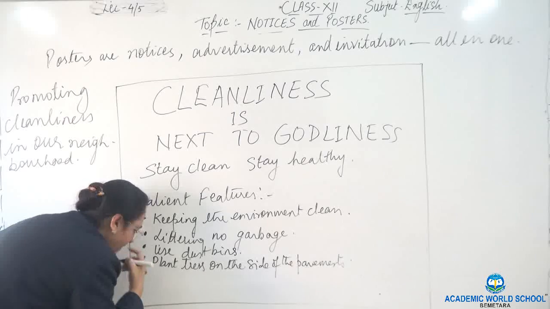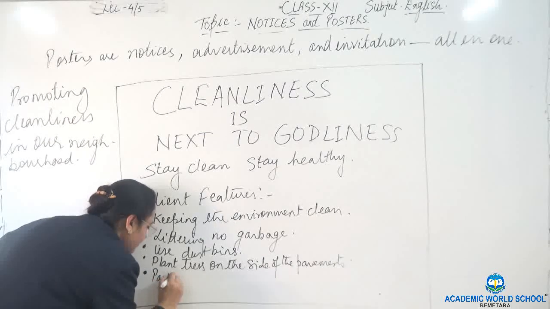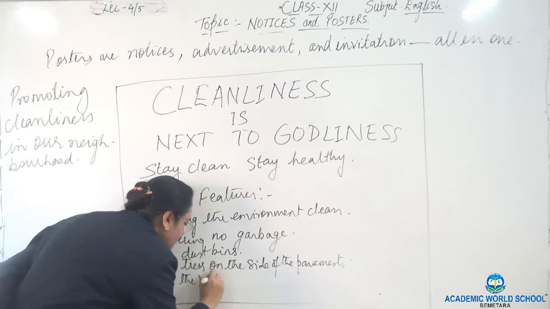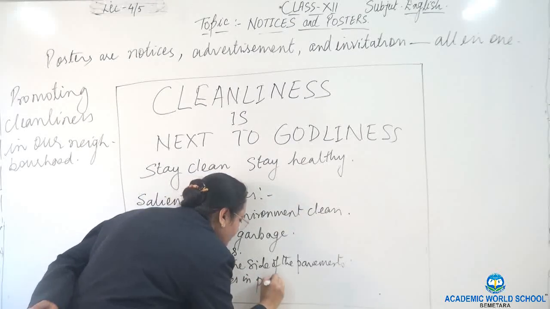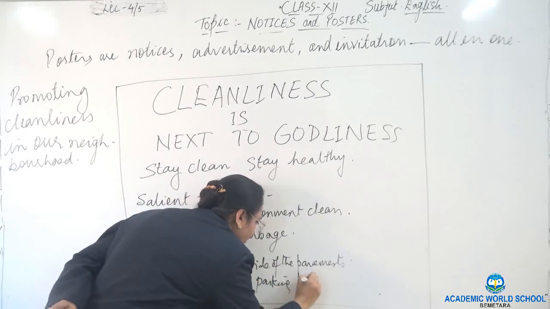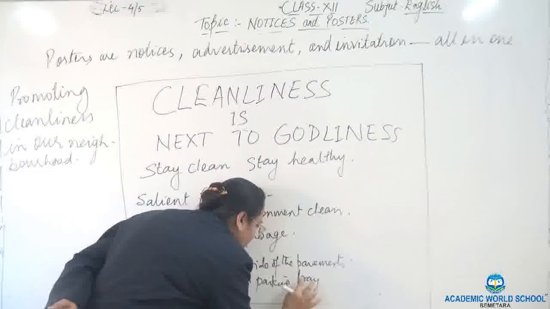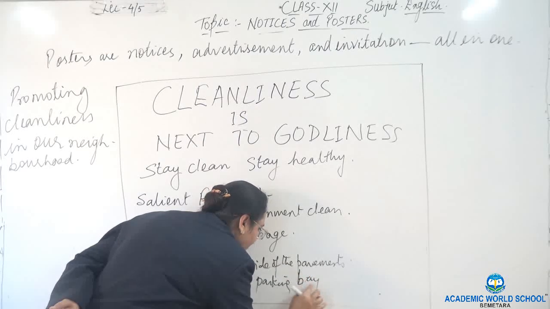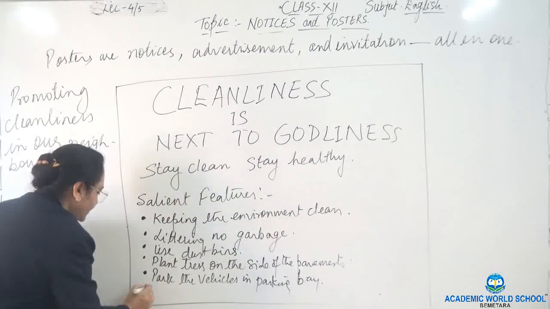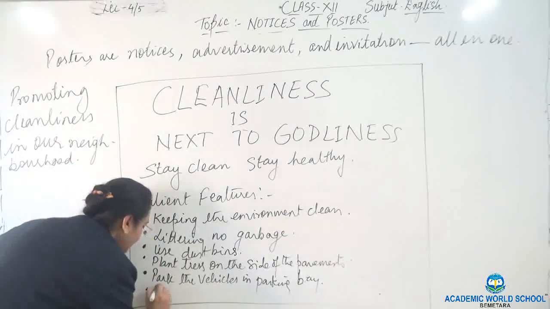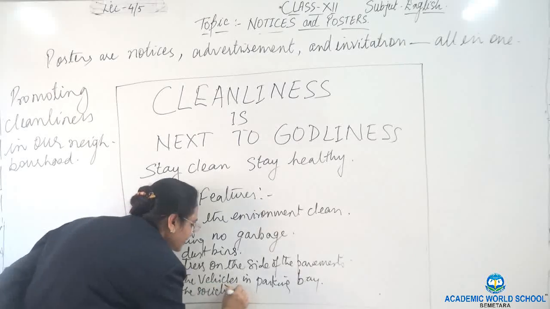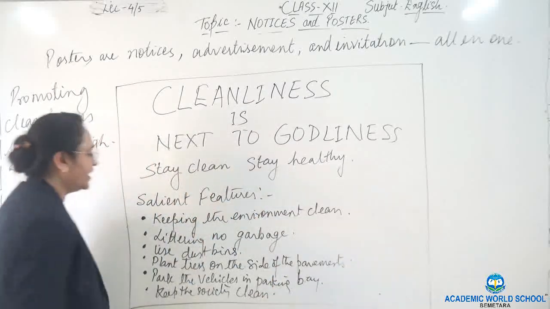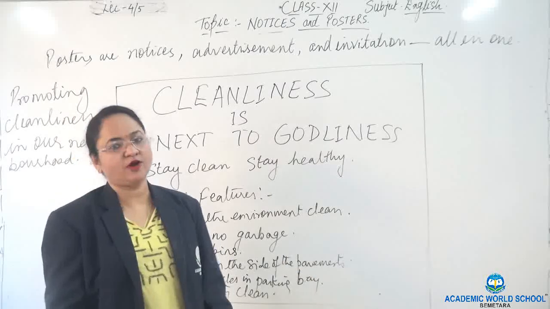Number 4, park the vehicles in parking bay. Okay, park the vehicles in parking bay. And last but not the least, keep the society clean. Okay, so these are the main points which I want to convey.